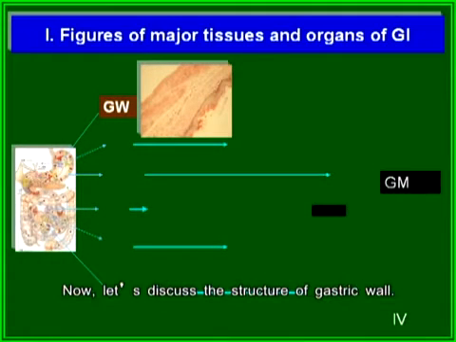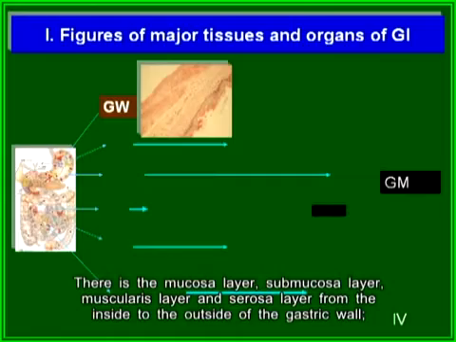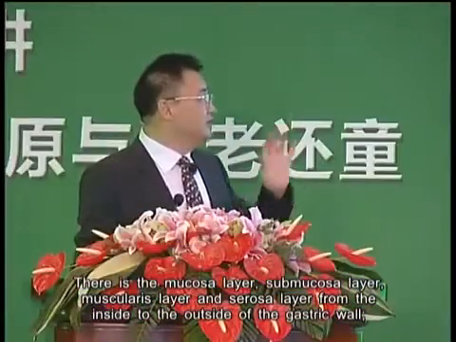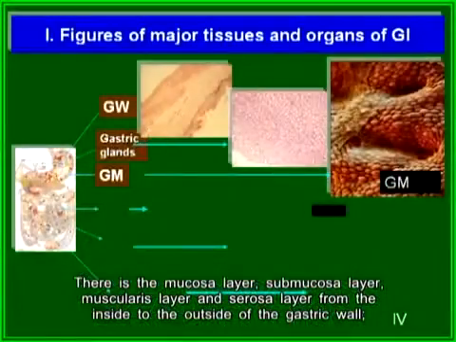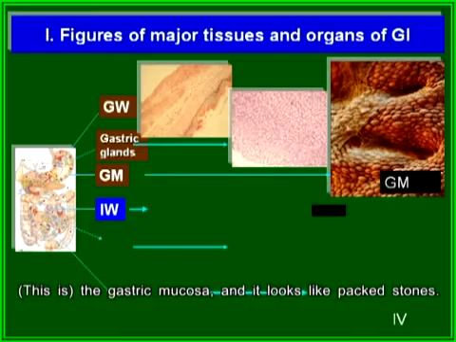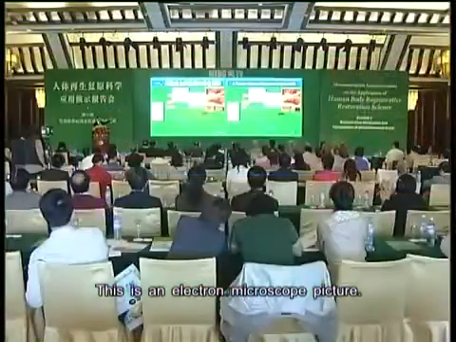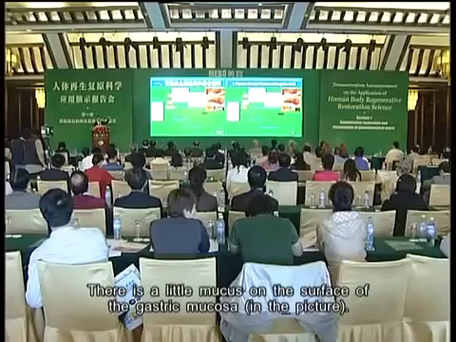Now let's discuss the structure of the gastric wall. There are the mucosa layer, submucosal layer, muscularis layer, and serosa layer from the inside to the outside of the gastric wall. The gastric mucosa looks like packed stones. This is an electron microscope picture. There is a little mucus on the surface of the gastric mucosa.